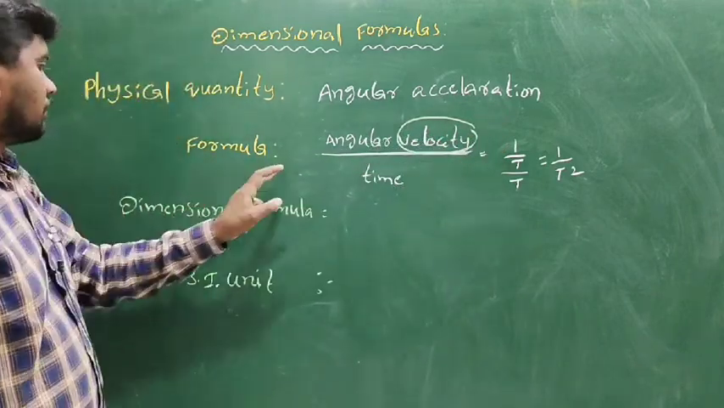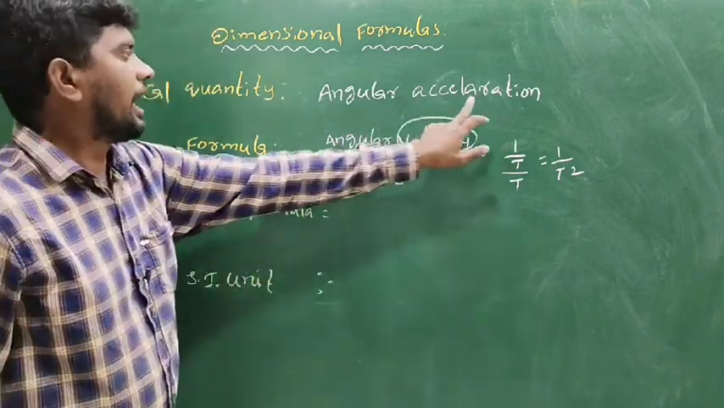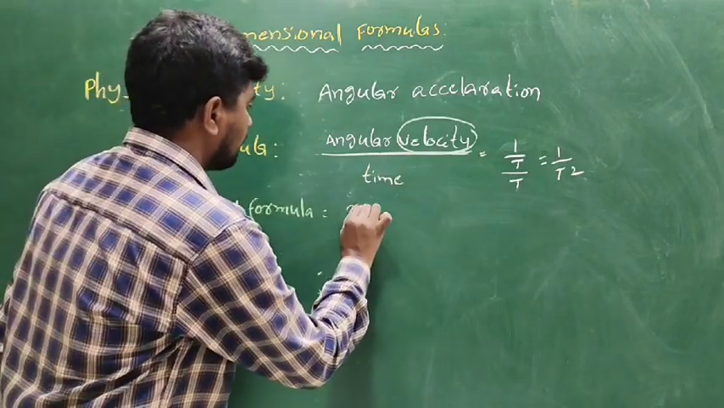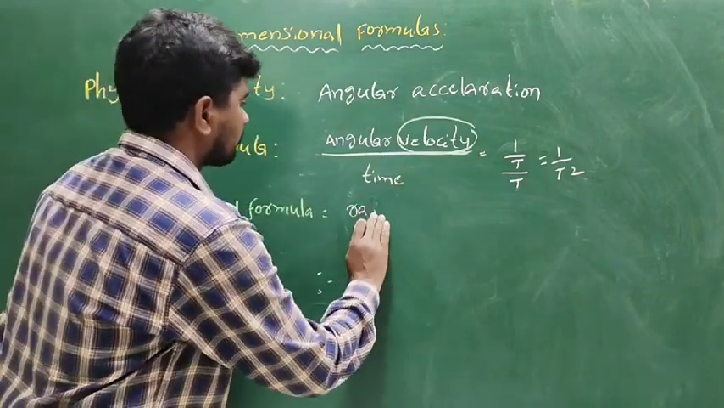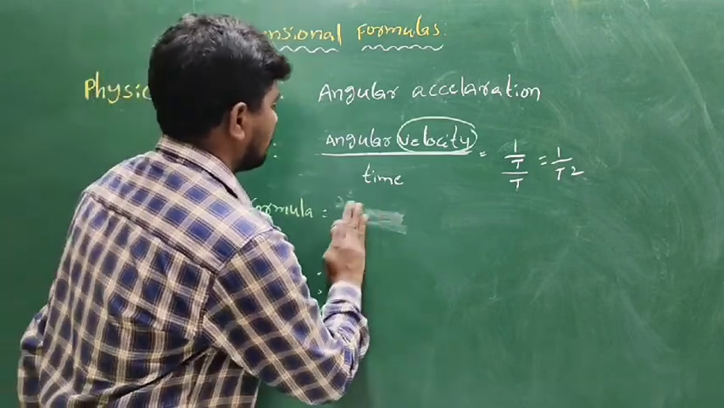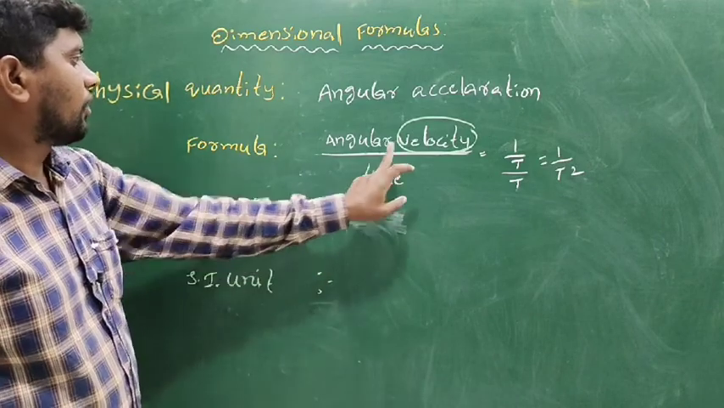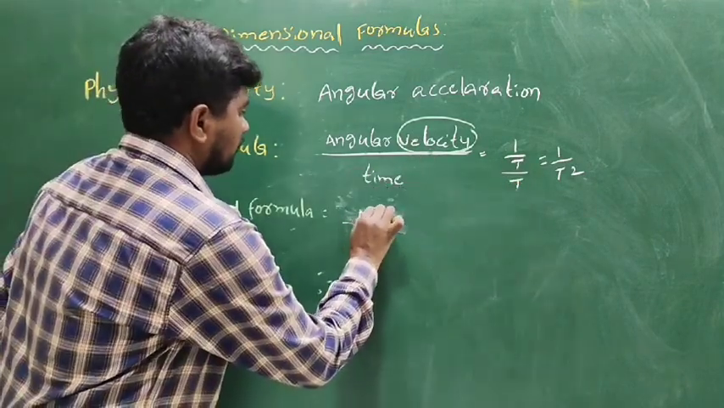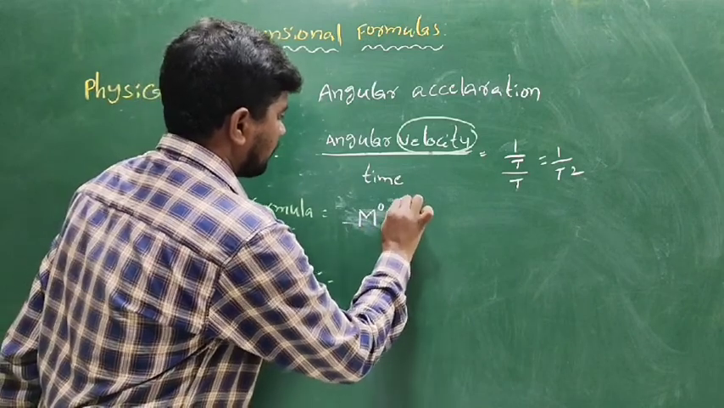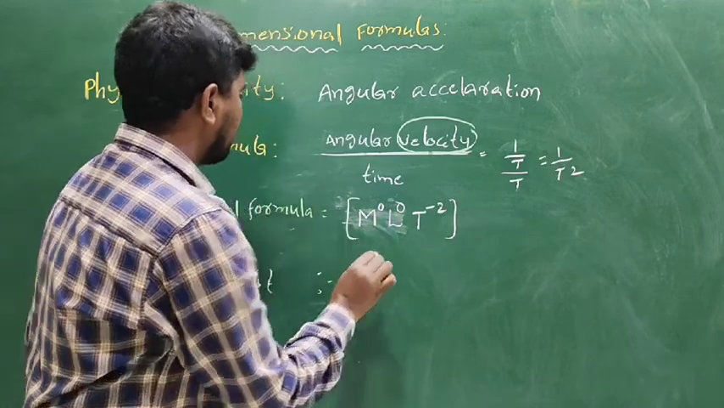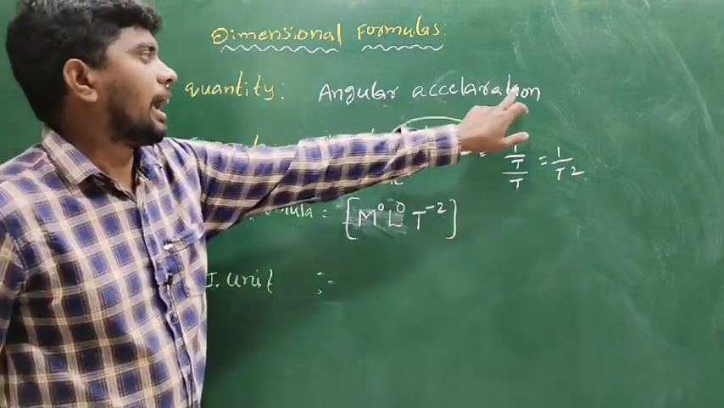Next is the dimension formula of angular acceleration. Angular velocity, radian, divided by time: the dimension formula of angular velocity by time is M to the power of 0, L to the power of 0, T to the power of minus 2. This is the dimensional formula of angular acceleration.